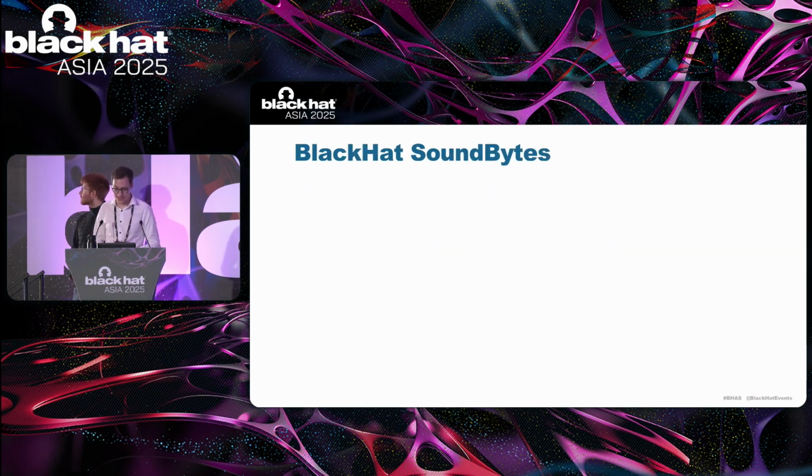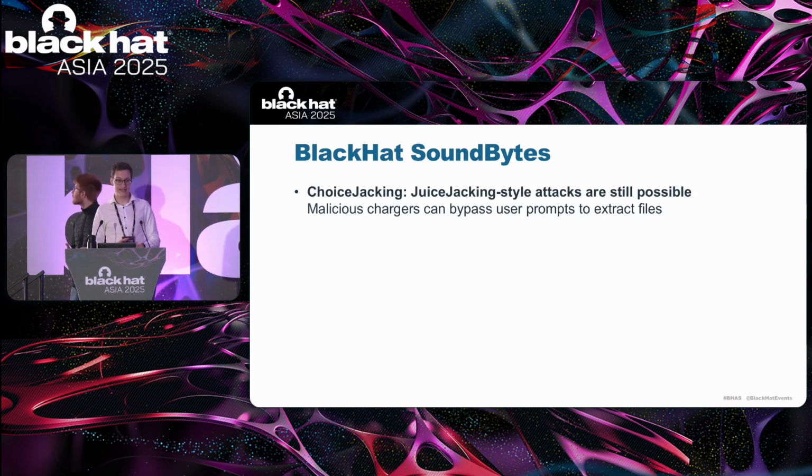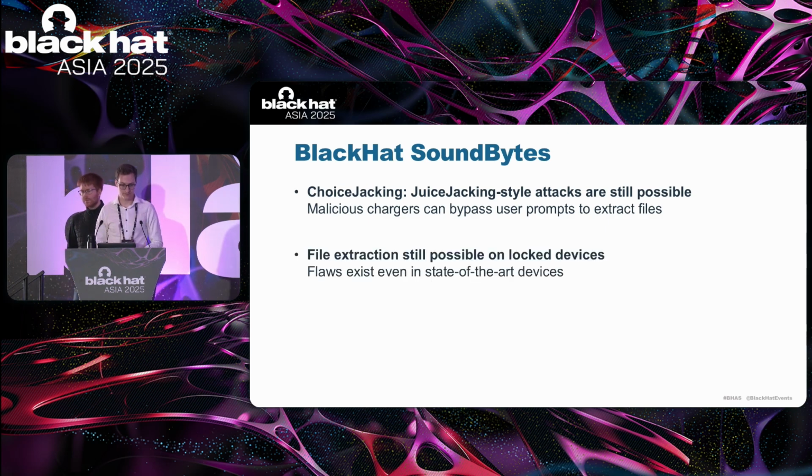To conclude, here are the key takeaways for our presentation. First, ChoiceJacking style attacks where malicious chargers extract files over USB are still possible, against popular belief. We call these improved attacks ChoiceJacking attacks because they can bypass user prompts to extract files over USB.